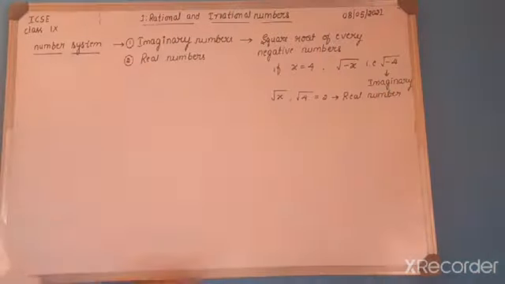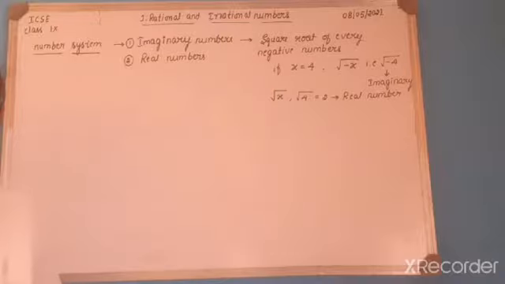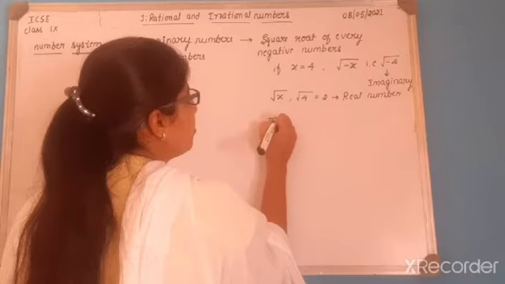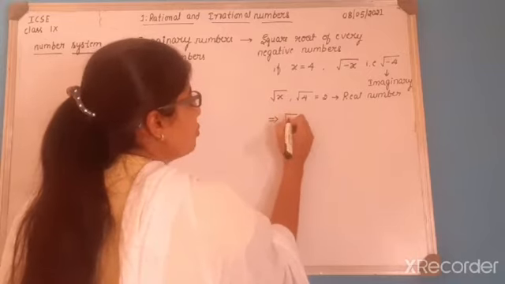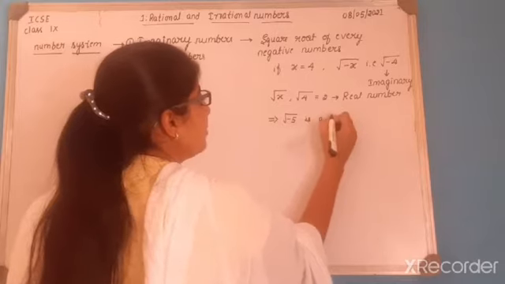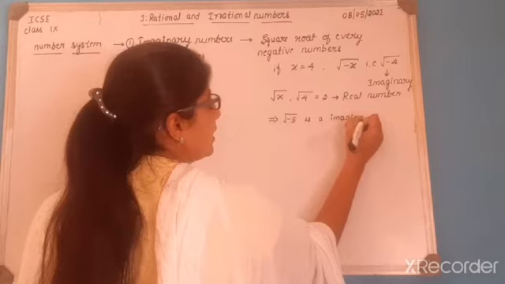So clear with the imaginary number? So square root of every negative number is called an imaginary number. And one more example for this, root of minus 5 is imaginary. Any number you can take. If it is negative, it is called imaginary.